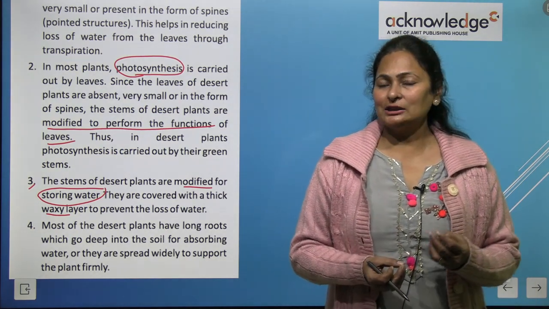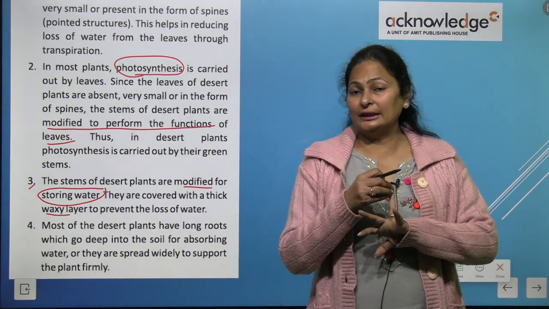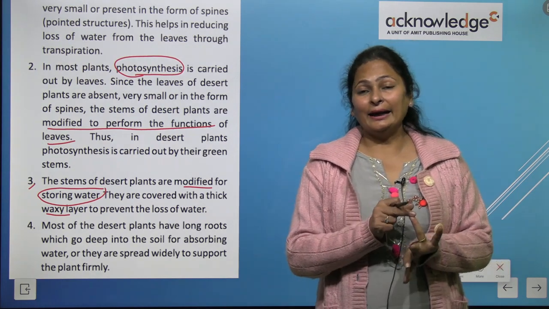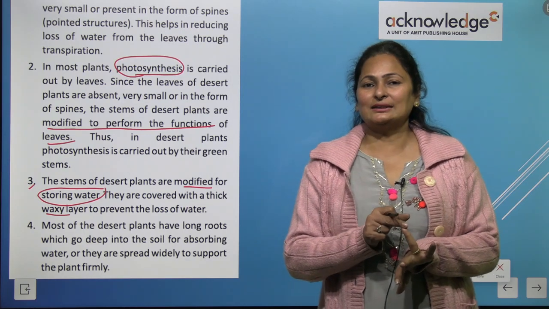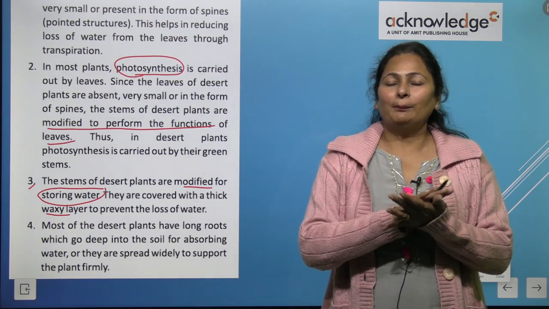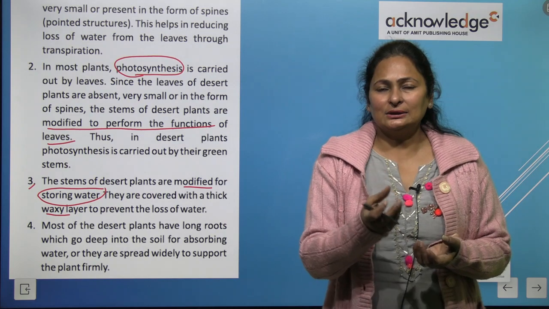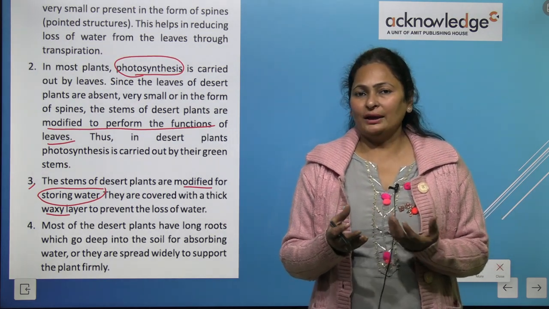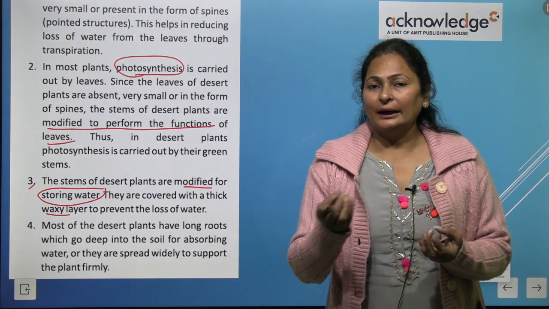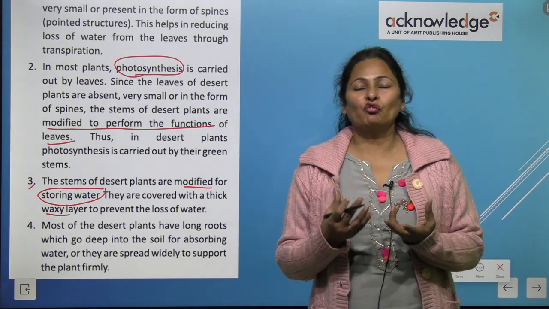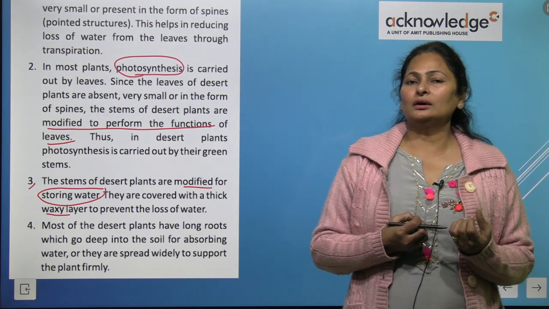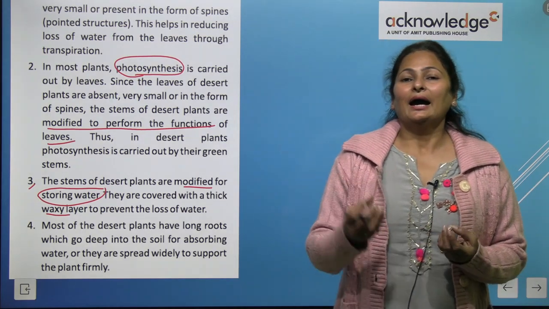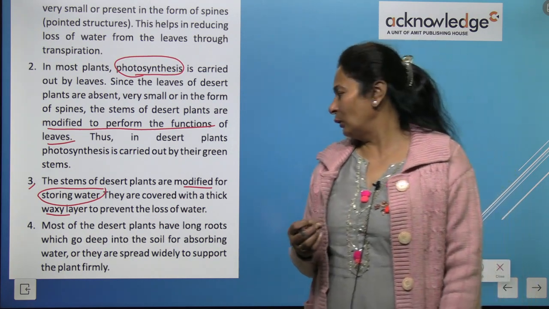So the stem has chlorophyll, it stores water, and it has the waxy coating. Waxy coating means if you apply something like Vaseline onto any surface, it won't dry so fast. So to prevent water loss, the stem of cactus plants has a waxy coating on it.